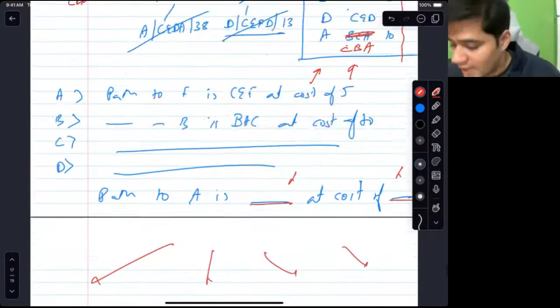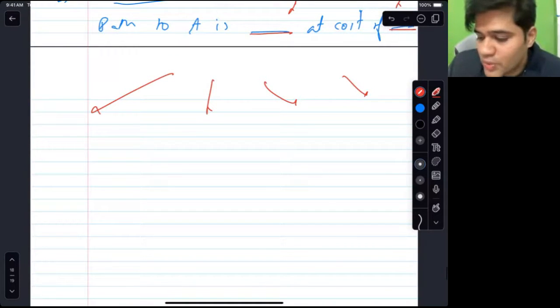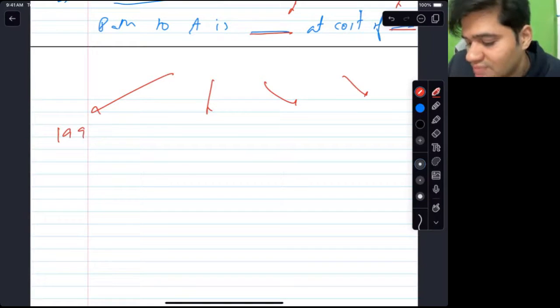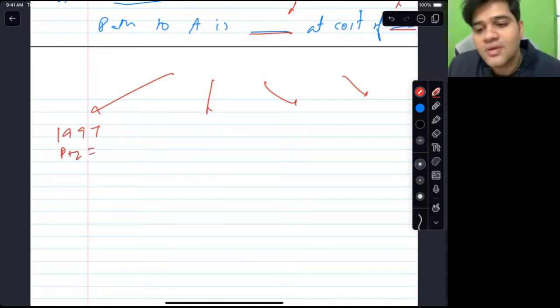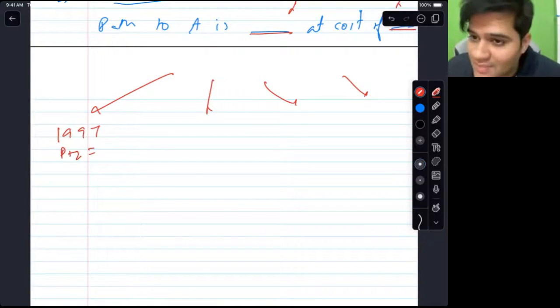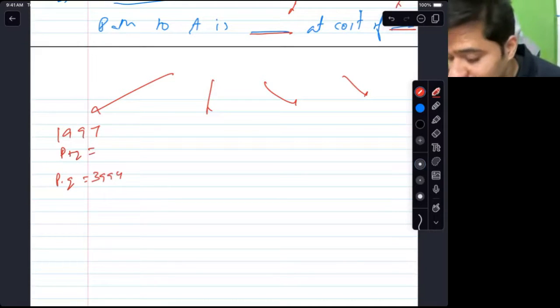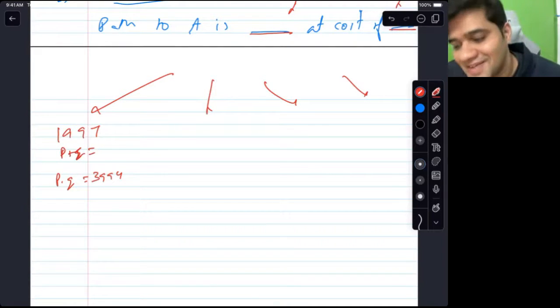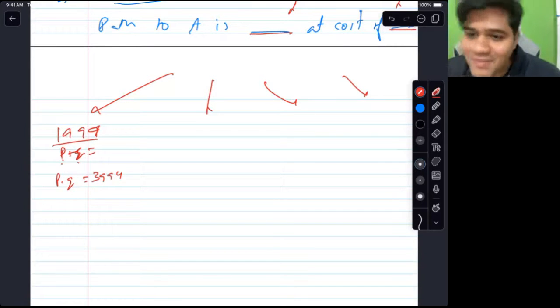All right. So what I am asking is, help me recall the lecture. Do you remember the first question? 1997 question. I told you that P plus Q equal to 1997. P plus Q is 1997 and both are prime. So what is the product of these two numbers? So one thing was explicit, that both are prime. One thing was hidden, that because the sum is odd, one of them has to be odd and one of them has to be even. So the only even prime number is 2.